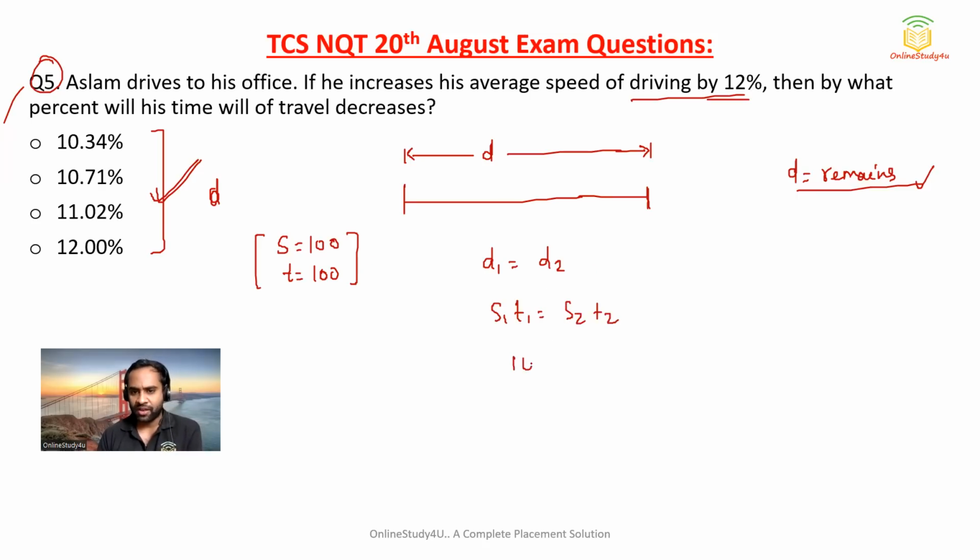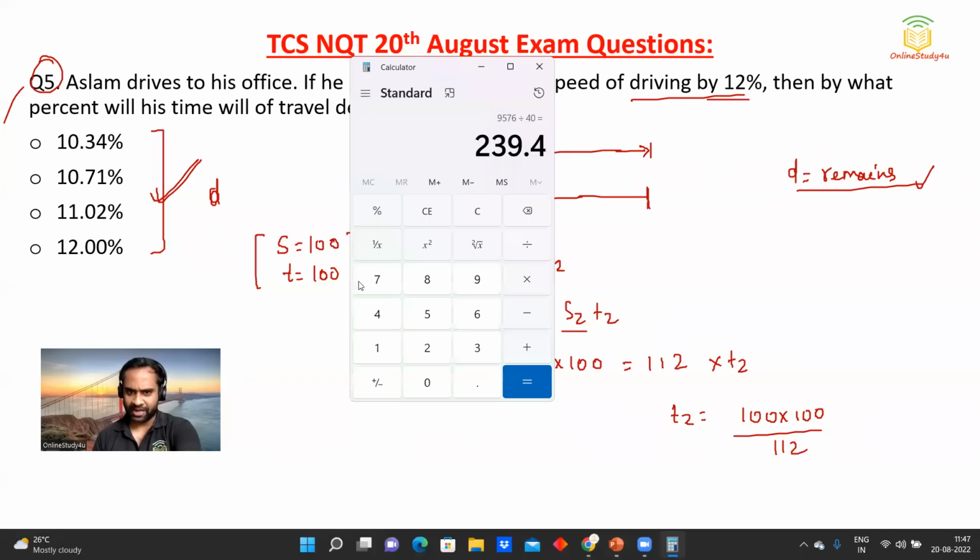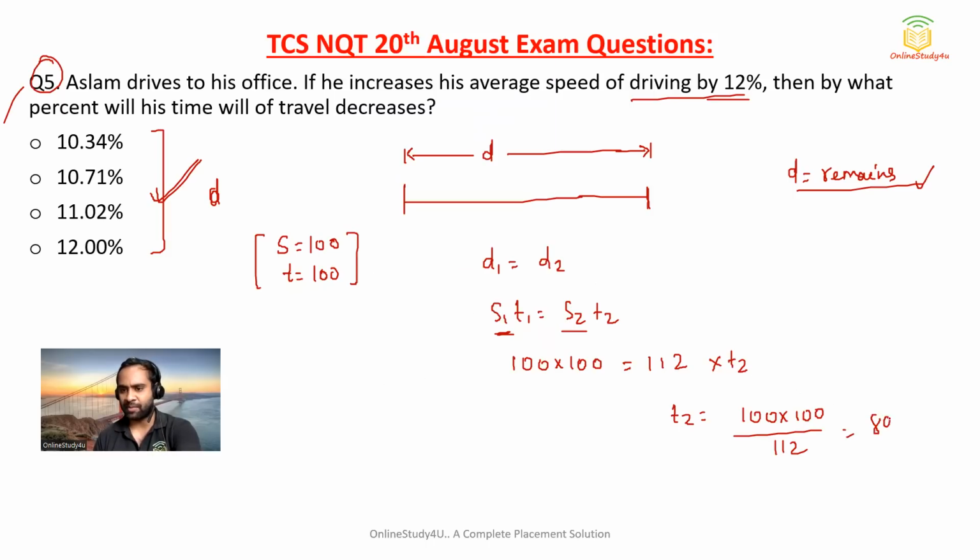Now S1 is 100 into T1 is 100. S2 is what? His speed has increased by 12%, so 100 will become 112, and we have to calculate the time. So T2 will be equal to 100 into 100 divided by 112. Now you can use the calculator. On-screen calculator will be given. Divided by 112, it will be nothing but 89.28 something. Earlier the time was 100 and now it became 89.28.